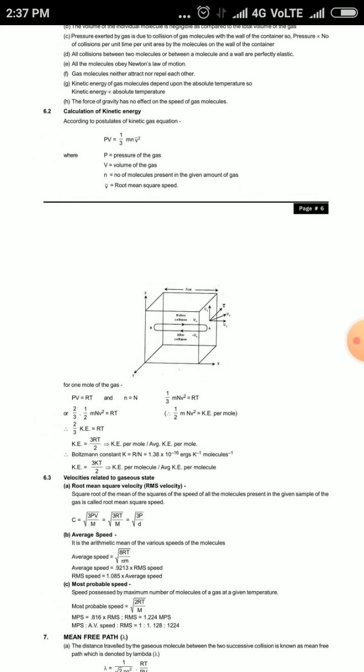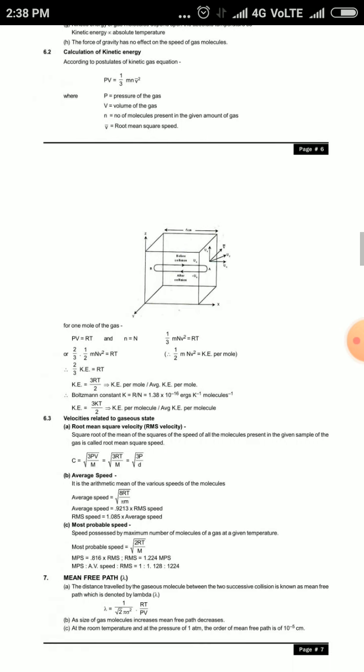The Boltzmann constant k = R/N, and its value is 1.38 × 10^-16 ergs per Kelvin per molecule. So finally this is the formula for kinetic energy.